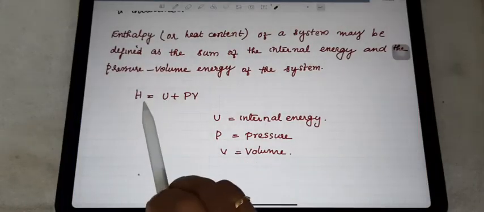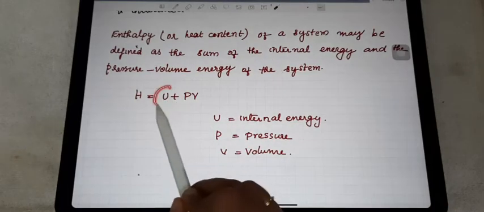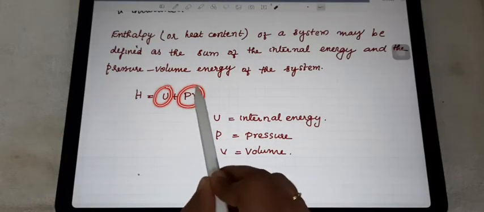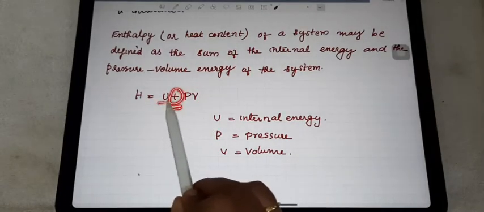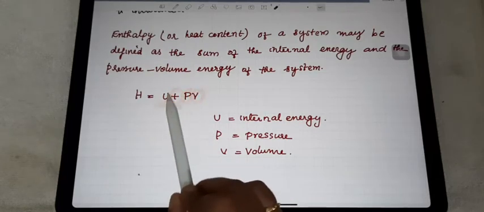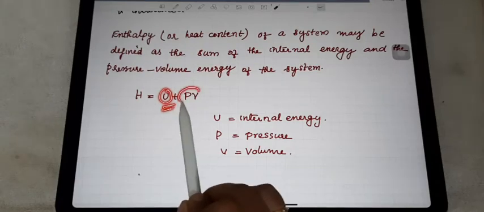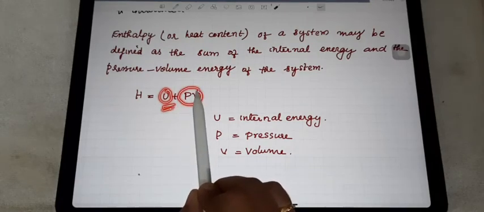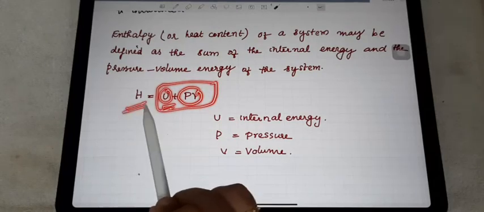Now just think about what enthalpy is. Enthalpy is the sum of the internal energy and the pressure-volume energy of a system. U is the internal energy, P is the pressure, V is the volume. So internal energy, along with that you have to add the pressure-volume energy of that system also. Altogether you get a new thermodynamic term, enthalpy, indicated by the letter H.